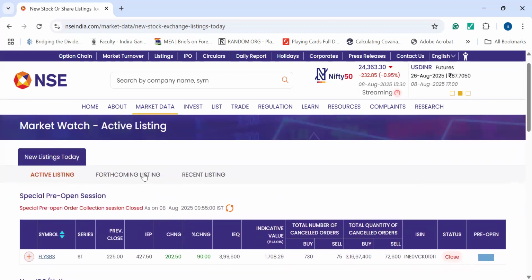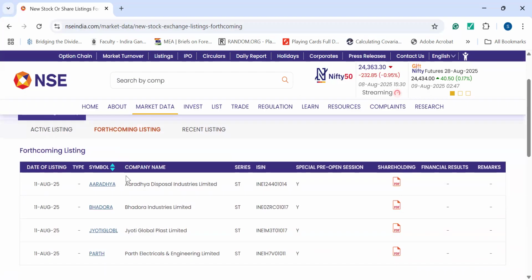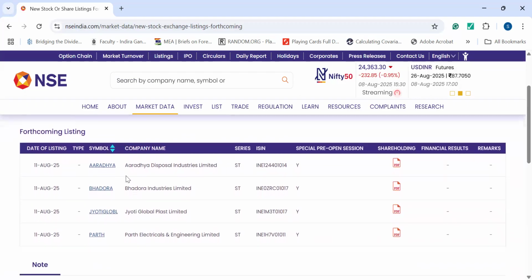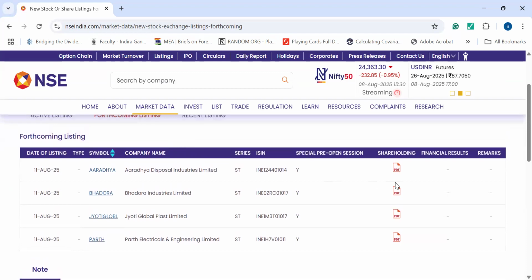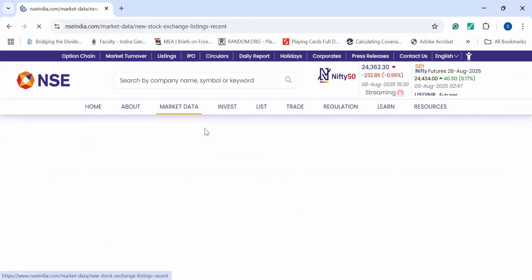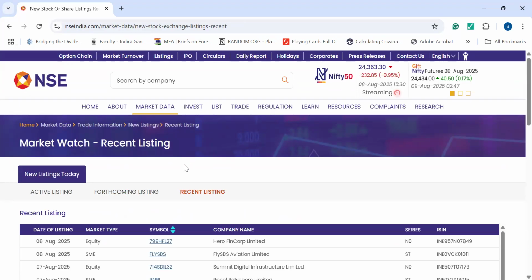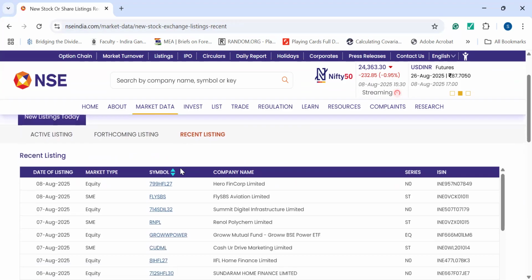This is the active list. The forthcoming list, the future list, if you click on this, you will find the companies who will be listed very soon, on a particular date. That date is given on the left hand side, that is 11th August, that is tomorrow. These four companies will be listed, and the information regarding that and the shareholding pattern is also on the right hand side, where my cursor is currently moving. And recent listing means whatever recent listing has been done in the equity or in the mutual fund aspects, that also you can find here.